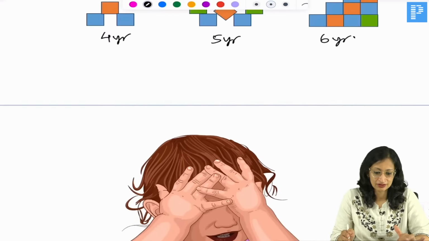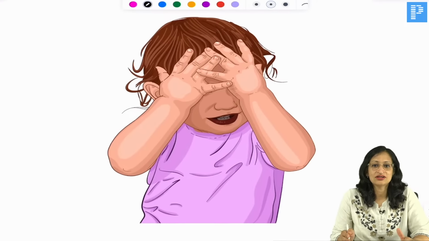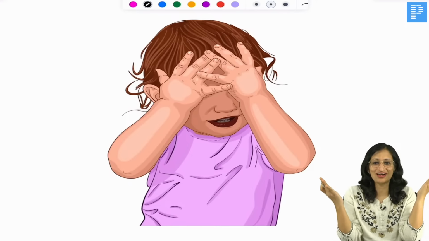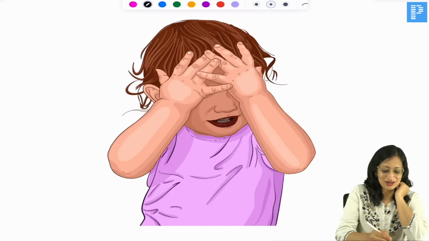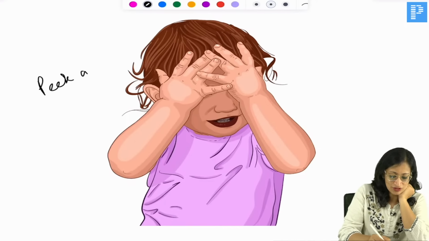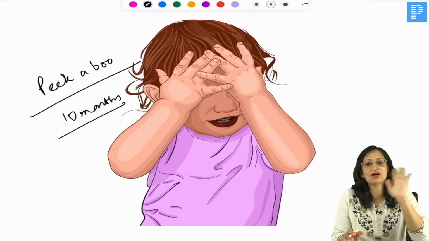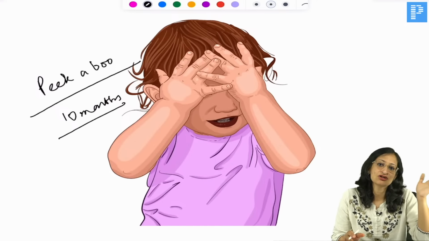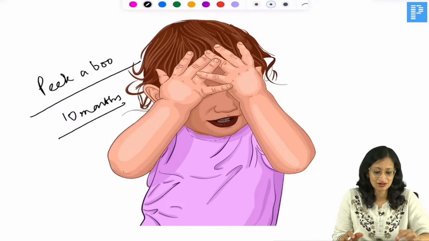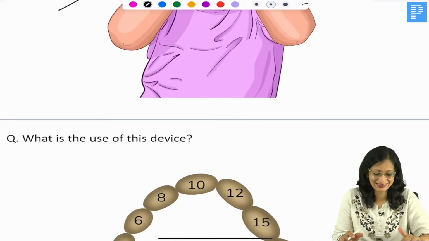Okay. Now, what is the child doing here? The child is enjoying playing like this. That's called playing peekaboo. Playing peekaboo again is a developmental milestone that usually appears at around 10 months of age. And when does waving bye-bye appear? Waving bye-bye usually appears by 9 months of age, right?